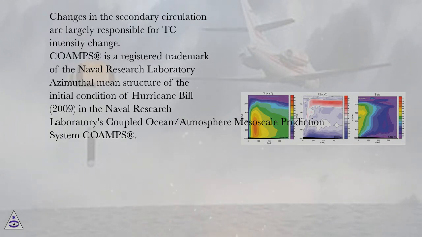COAMPS is a registered trademark of the Naval Research Laboratory. Azimuthal mean structure of the initial condition of Hurricane Bill, 2009, in the Naval Research Laboratory's Coupled Ocean/Atmosphere Mesoscale Prediction System, COAMPS.